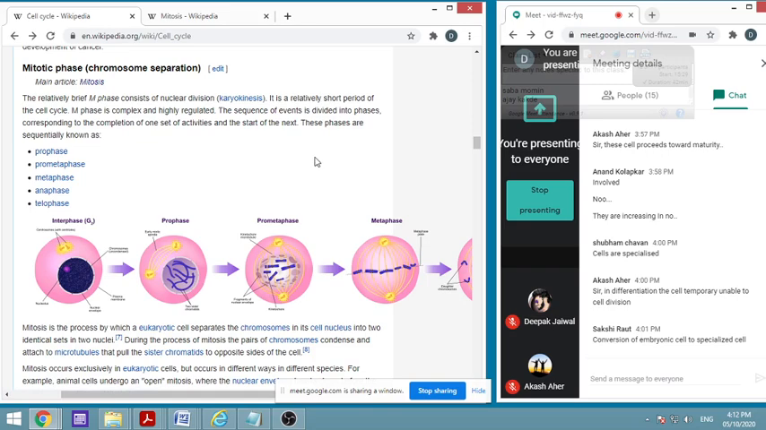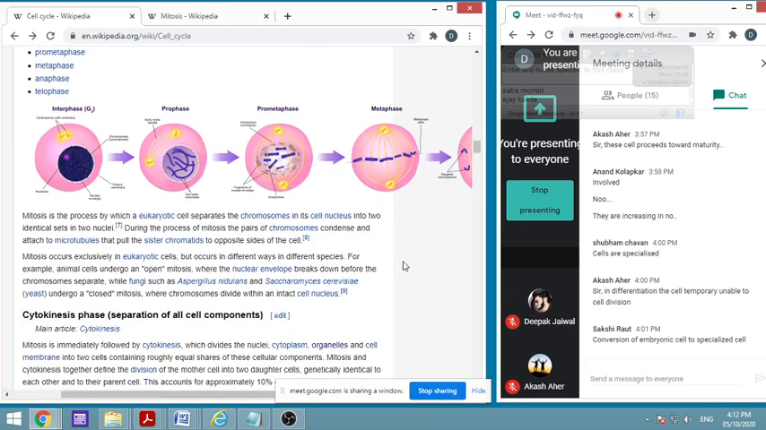cell division. So it is a process by which the chromosomes in the cell nucleus are separated into two identical sets in two nuclei. During mitosis, the pairs of chromosomes are condensed and attached to microtubules, and they pull the sister chromatids to opposite sides of the cell. As I told you, it is just like a rope train or a wired cable causing the pulling work. It occurs exclusively in eukaryotic cells, but various cells and organisms have different ways.